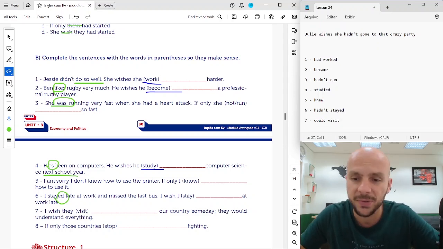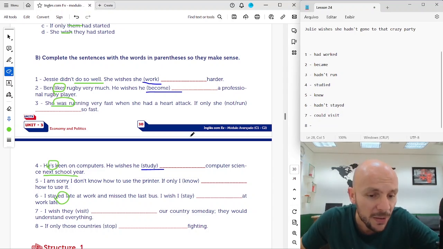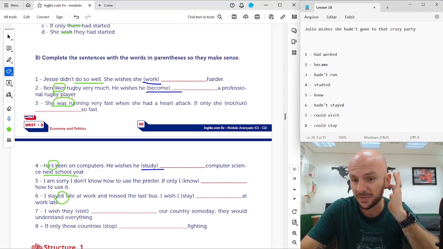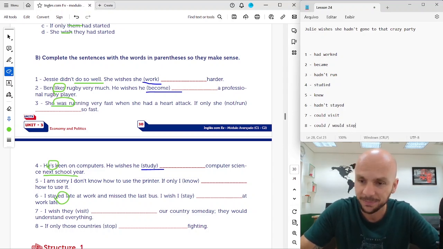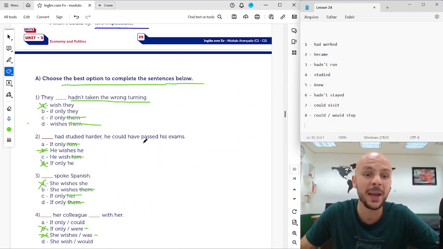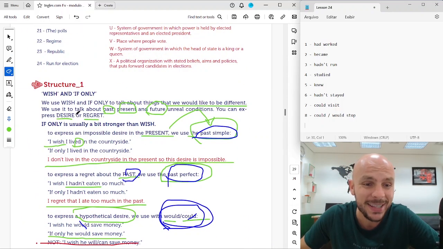They would understand everything. Okay. And number eight, if only those countries stop fighting, could be, if only those countries could stop, maybe would also, would stop fighting. All right? Yeah, so these are two ways for us to express regrets and desires.